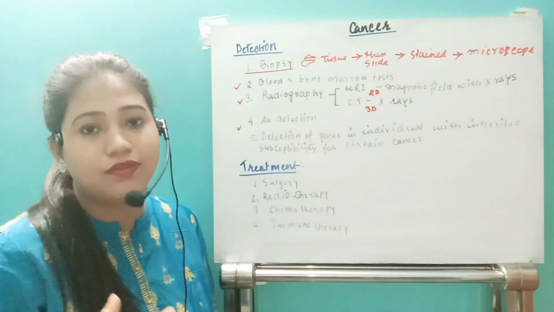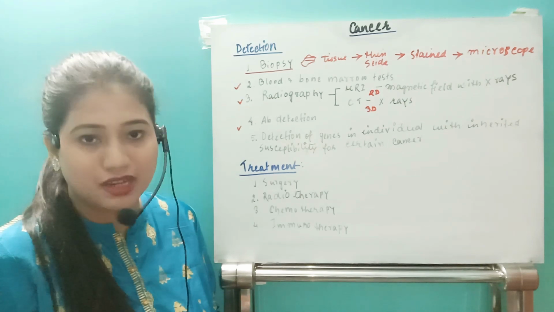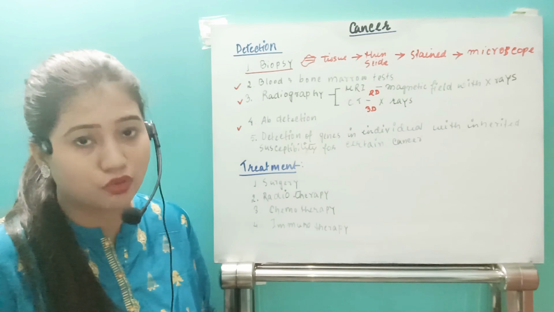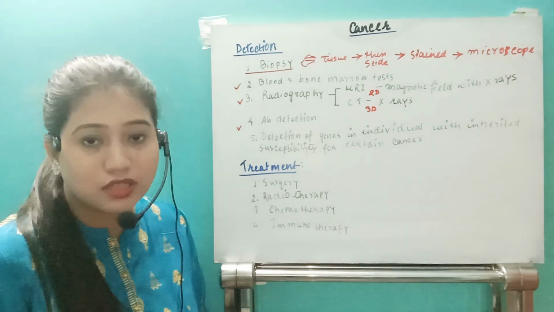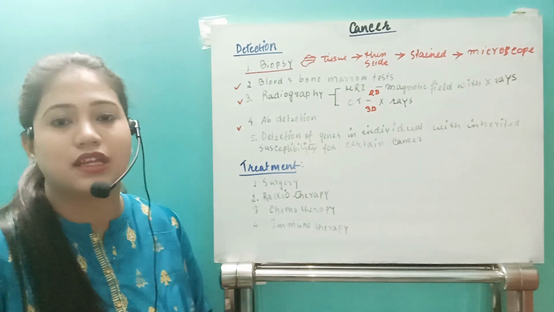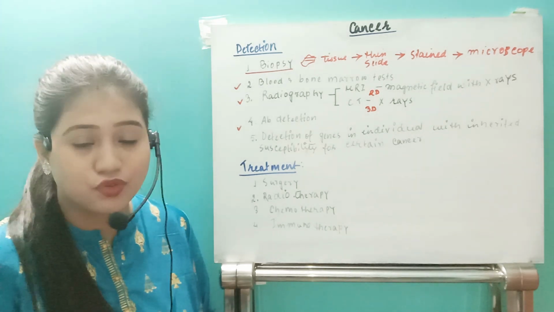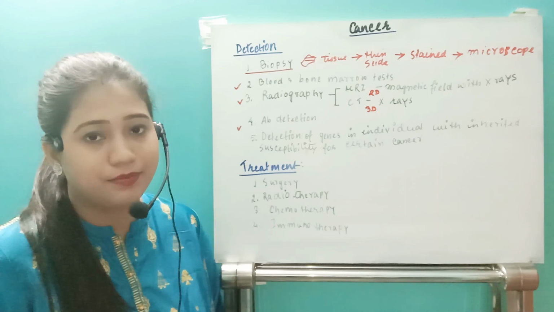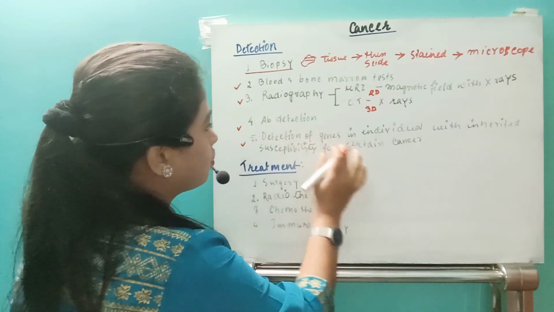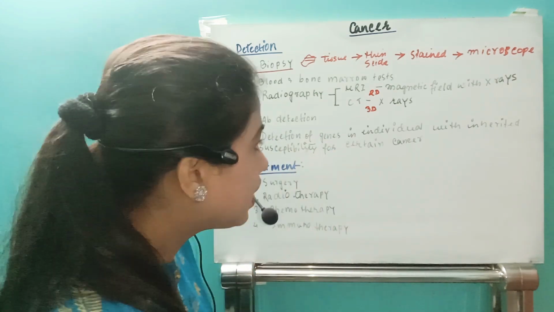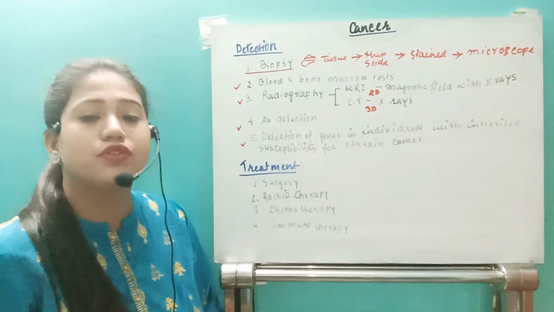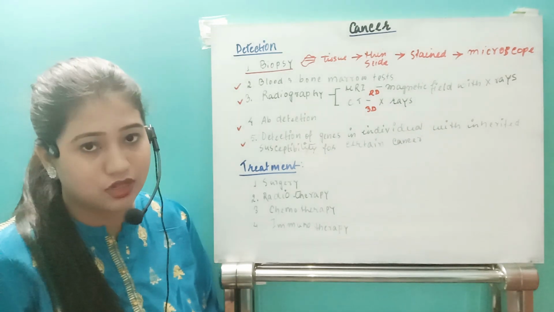If there is more than, suppose, a 50-60% chance that the proto-oncogene can convert into an oncogene, or it can be mutated, or it is already in the mutation process, then it can be easily detected that the individual can catch cancer in the near future, right? So this will be the fifth type, detection of the genes in an individual with inherited susceptibility to certain cancers, because cancer can also be inherited from one generation to the next.